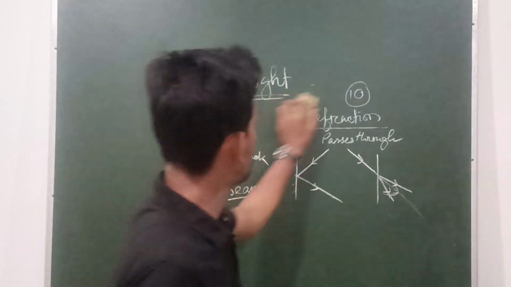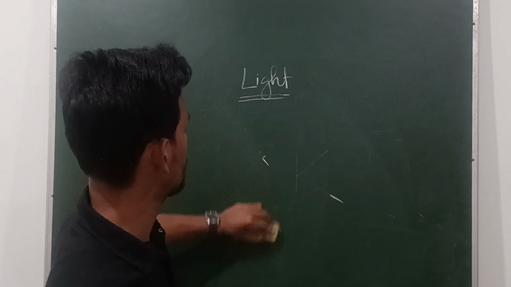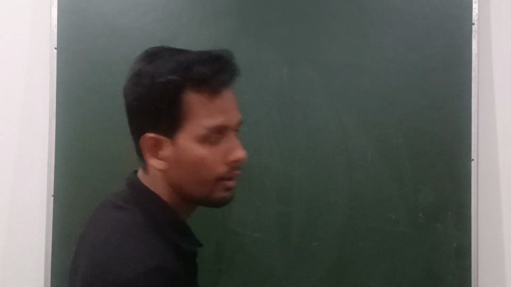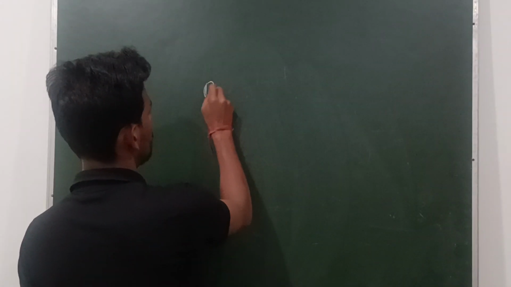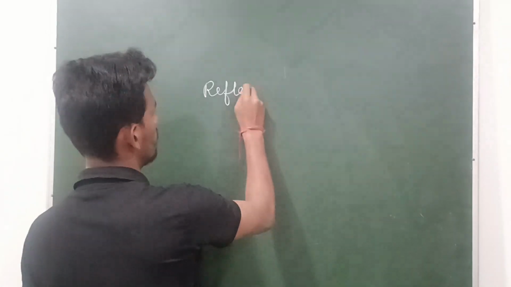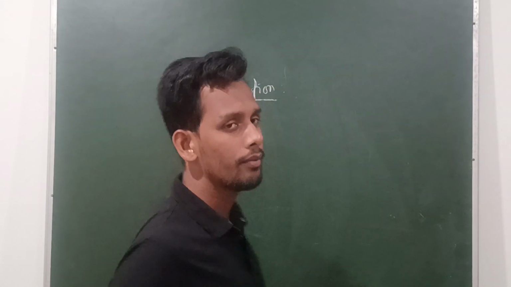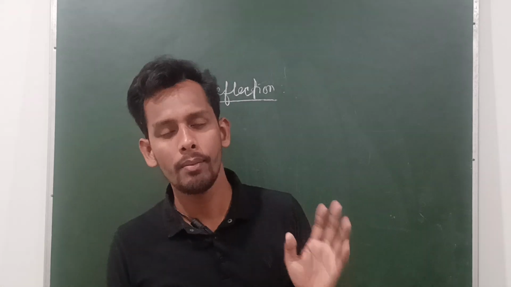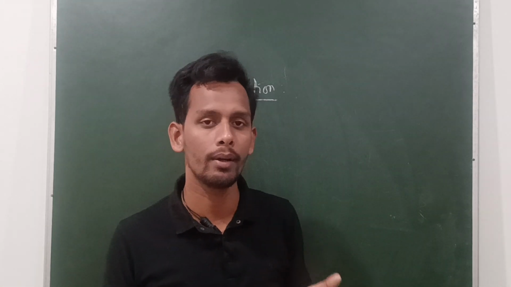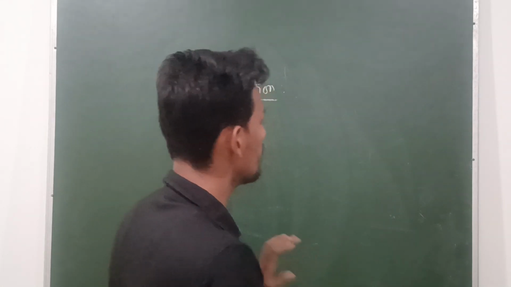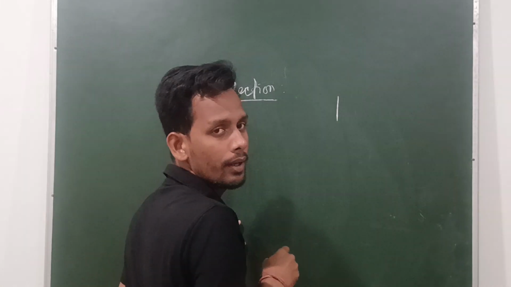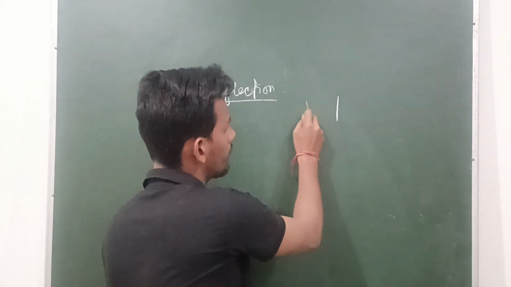So we will see the topic reflection. What is reflection? Suppose you have a plane surface. It may be regular or irregular. Regular means a smooth surface, and irregular means like this.